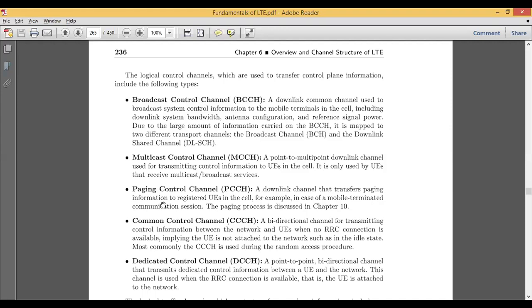We have another type of control channel, called the paging control channel, PCCH, which is responsible for transferring the paging information to the registered user equipment in the cell.